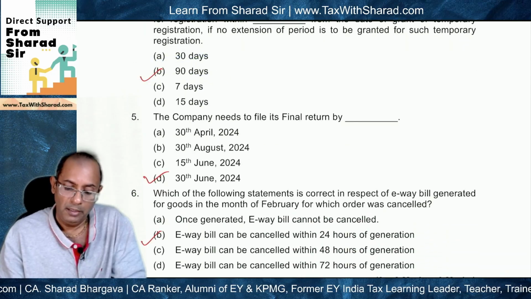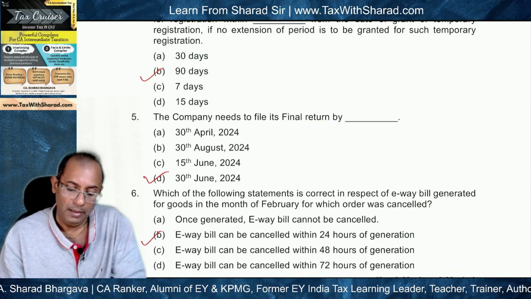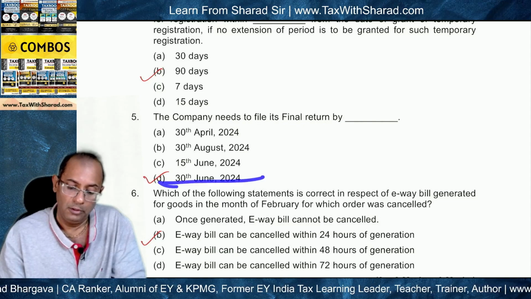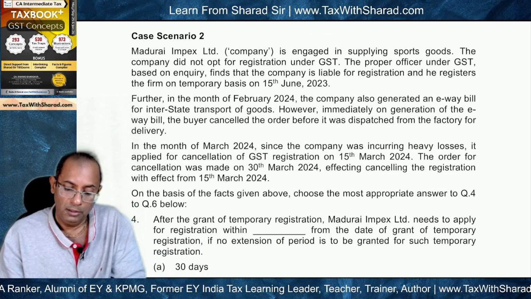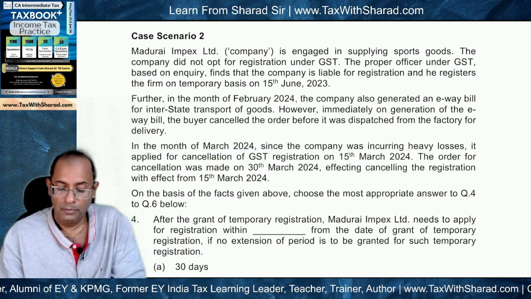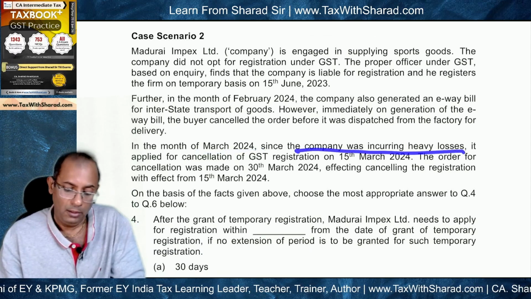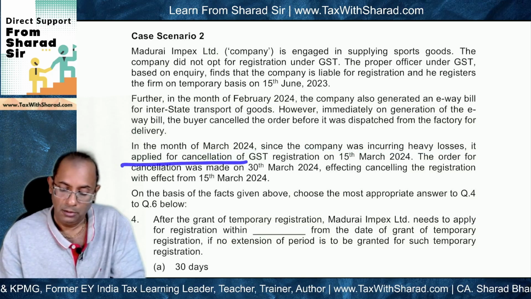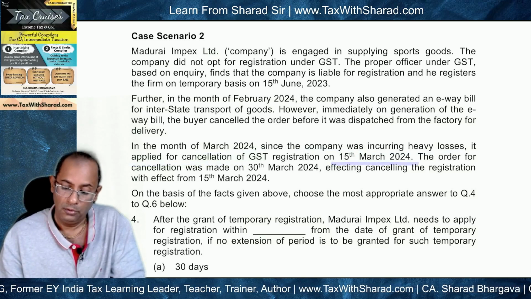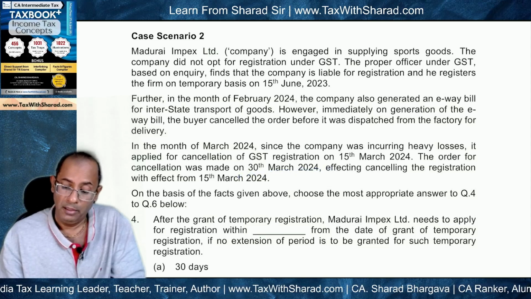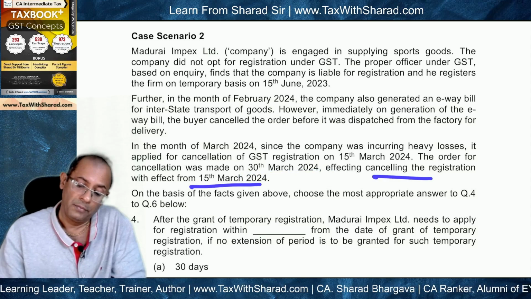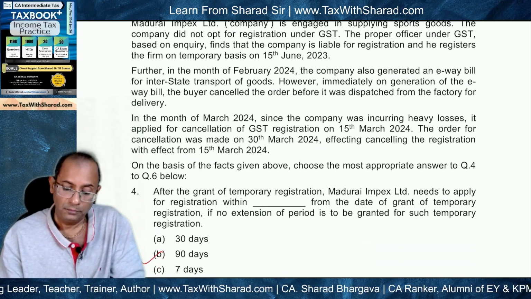Next question is, the company needs to file its final return by 30th June 2024. This is the correct answer, and we are told that in the month of March 2024 the company was incurring heavy losses, so it applied for cancellation of registration on 15th March 24, but the order was made on 30th March 24, effecting cancellation with effect from 15th March 2024.